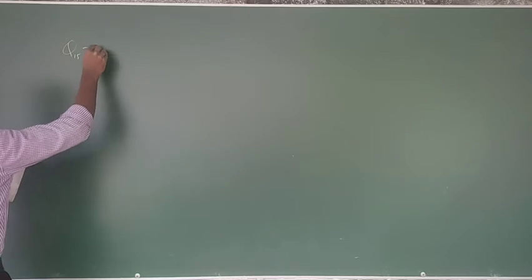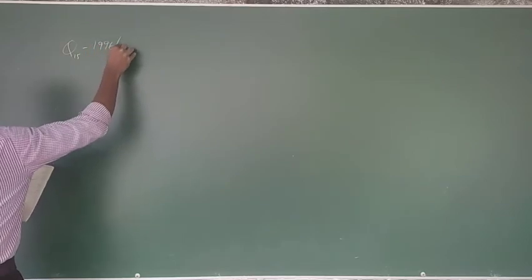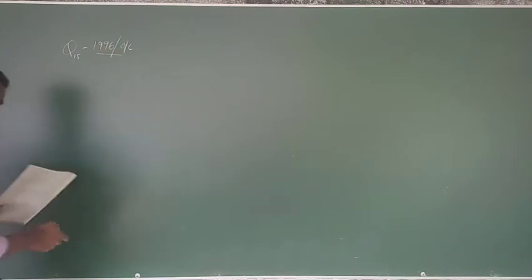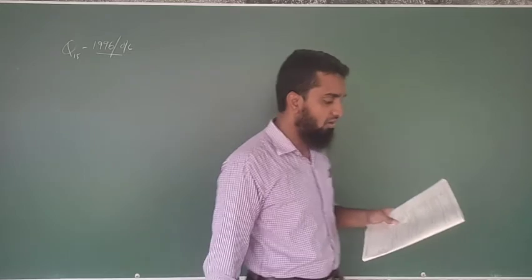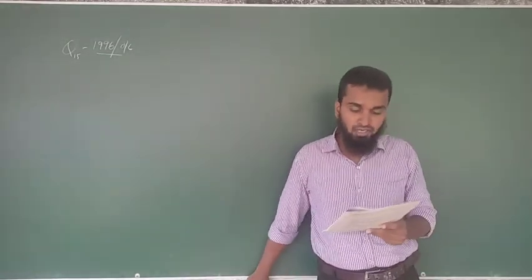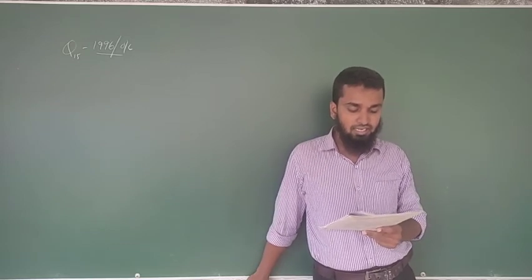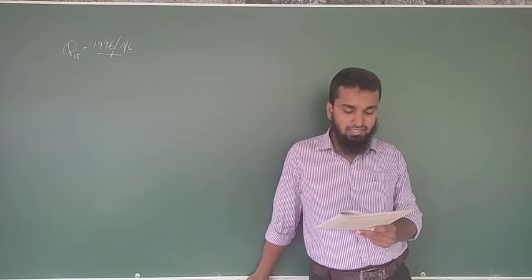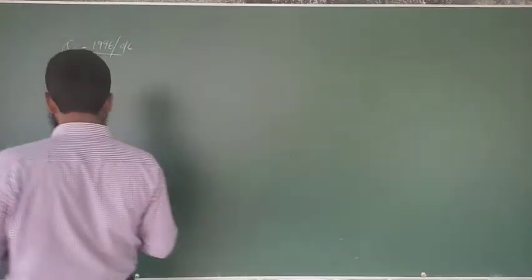Question number 15. 1996 O level. Gemunu walked 3 kilometers east, and from that point he walked another 3 kilometers north. Considering his starting point, where is he now?